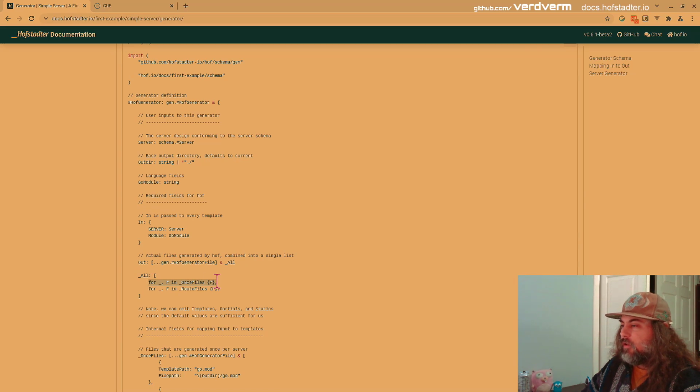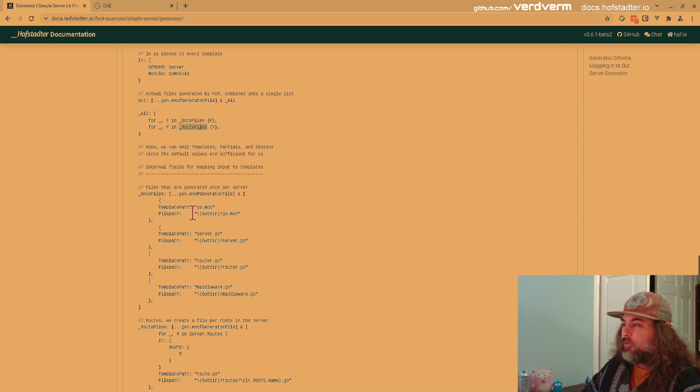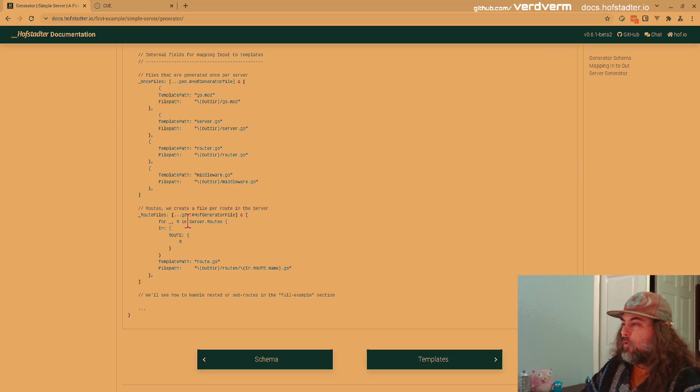We have a bunch of once files that are generated once for every server, like a main.go, a router that wires everything up, middleware, and then we have route files. So for every route, we're going to generate a file. So our once files, we have a mod, we have the server.go, router, middleware, like I was saying, and then for each route in server.routes, we're going to construct an In object, and then we're going to use this route template, and we're going to generate under outdir routes and then the route name.go. And there's a bunch of other stuff that gets more advanced. We'll see in later sections.